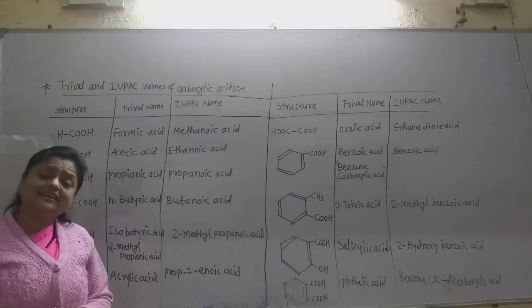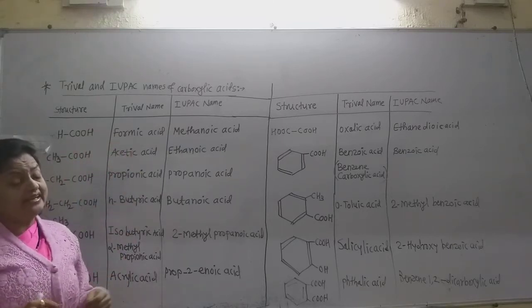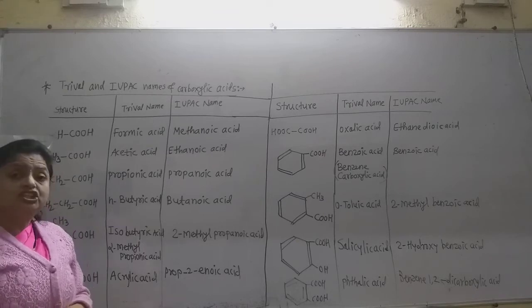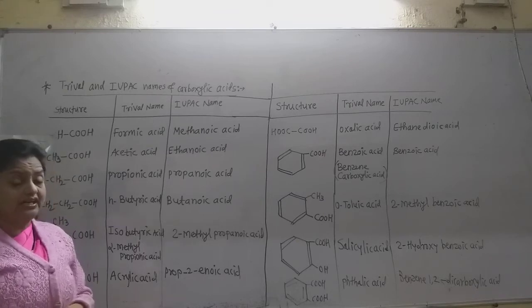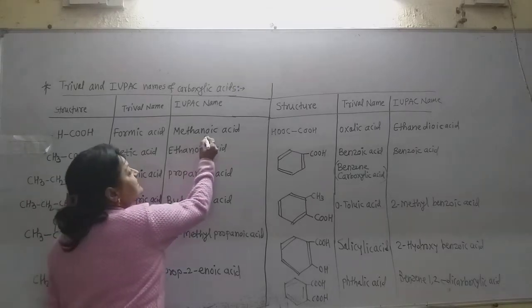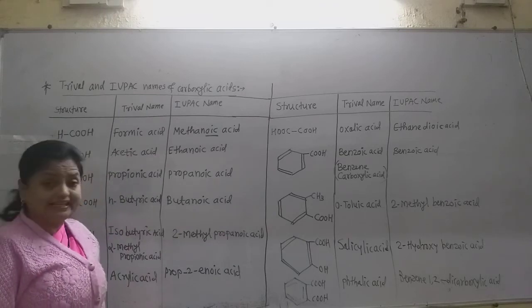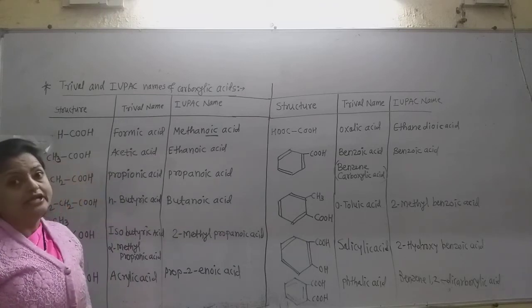But as it contains only one carbon atom, from the parent alkane methane, the E suffix of the alkane is replaced by the OIC suffix. So the name of this carboxylic acid is methanoic acid.